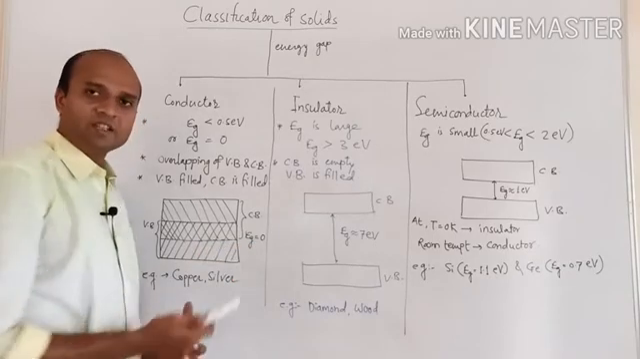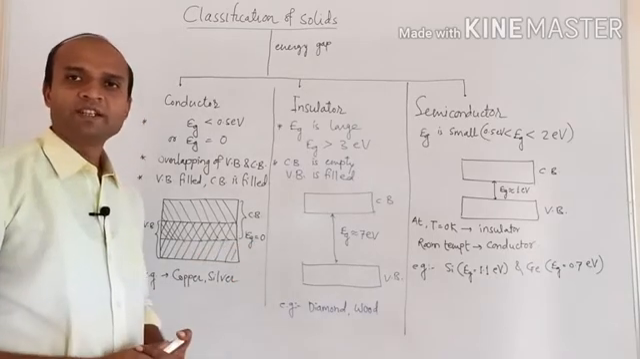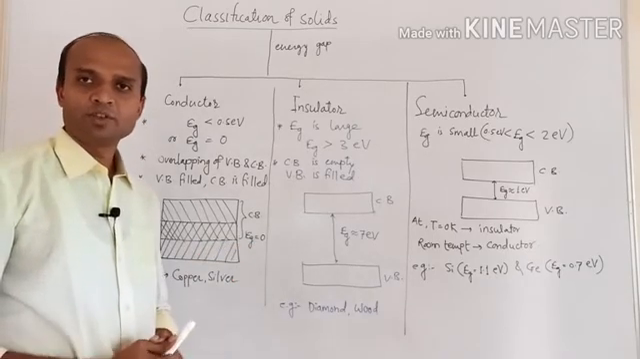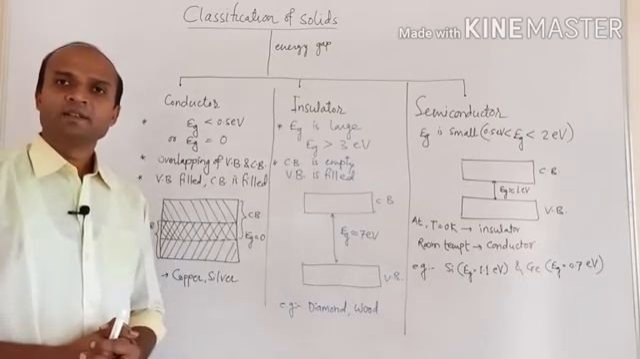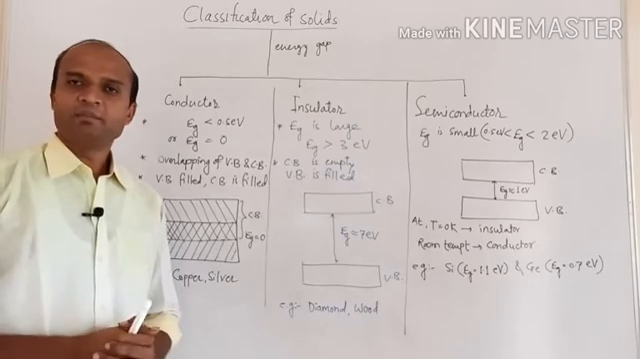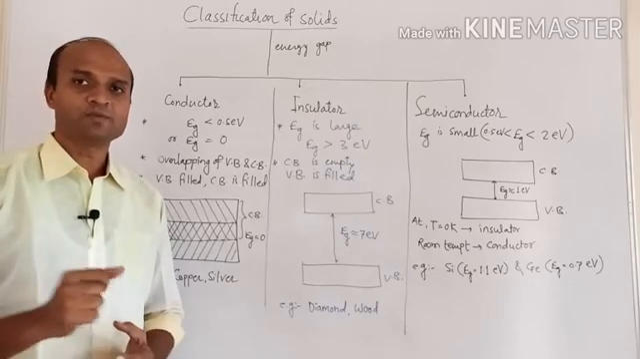So here Eg is equal to 0, but there may be the possibility that Eg is not equal to 0. There is no overlapping of the energy bands. Means there exists an energy gap, but that energy gap is very small.